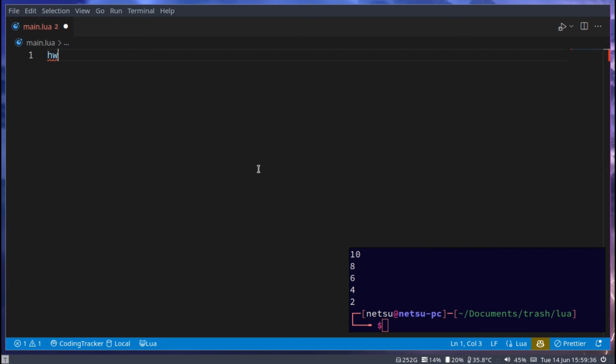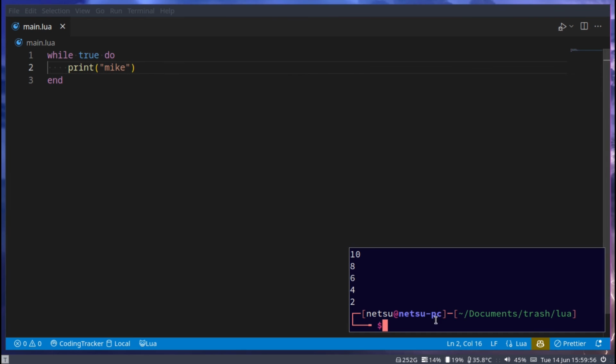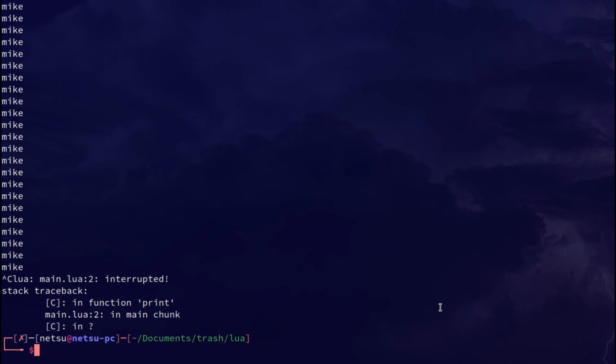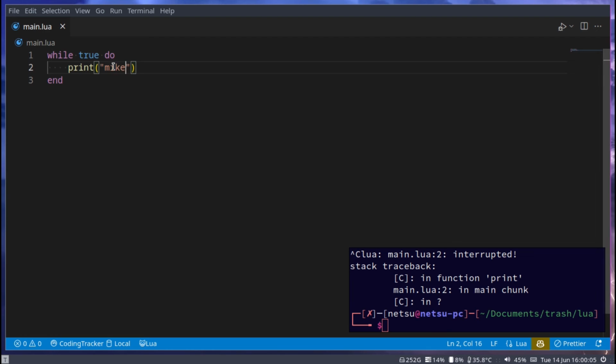You also have a while loop. So while something is true, we want to do something else. This here is called an infinite loop. Since true here never becomes false, so if I say print Mike, it will forever print out the word Mike until I quit the program with Control-C. So this will infinitely loop until either the program crashes or your PC does.